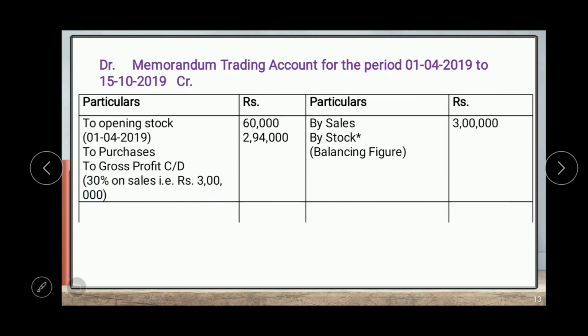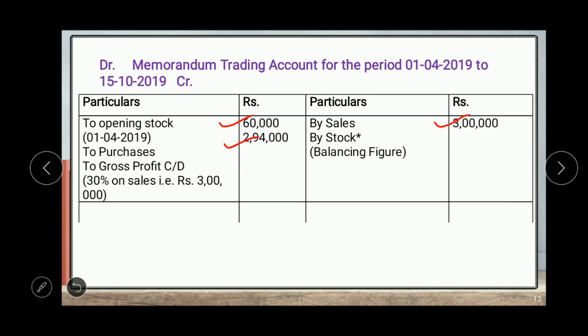On the debit side and credit side, opening stock for the current period is the closing stock of the previous year, which is 60,000. Purchases for the current period is 2,94,000, given in the example. Sales for the current period is given, which is 3 lakh.